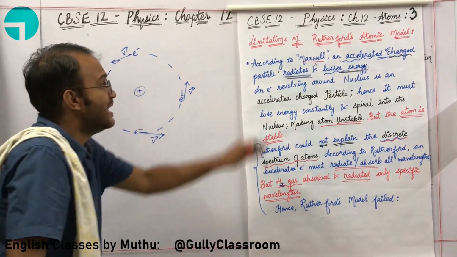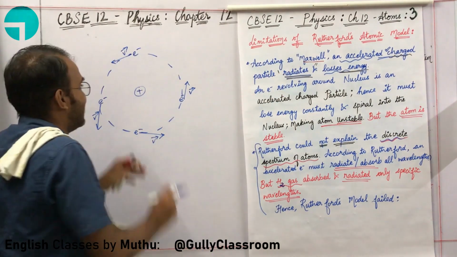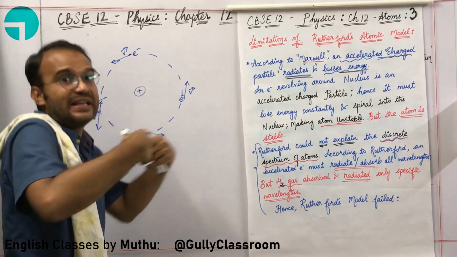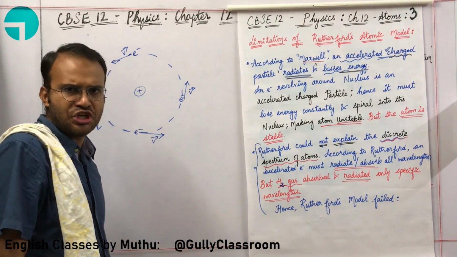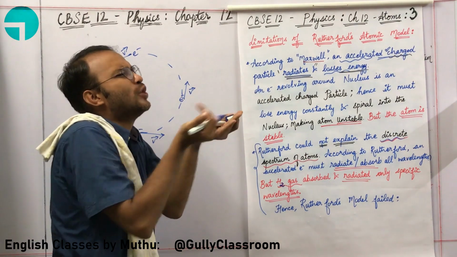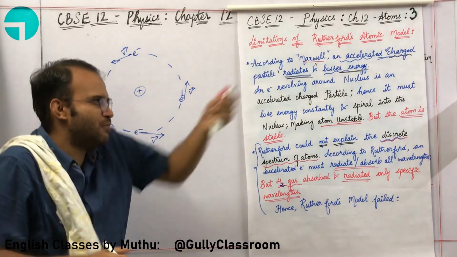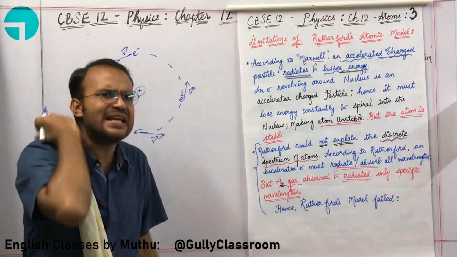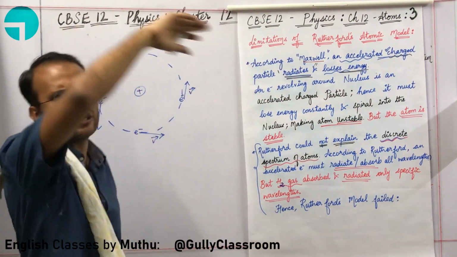According to Maxwell, an accelerated charged particle simply radiates energy, and if the electron is radiating and losing energy, it will be pulled towards the nucleus. As long as the electron has enough energy, it will simply go around the nucleus.